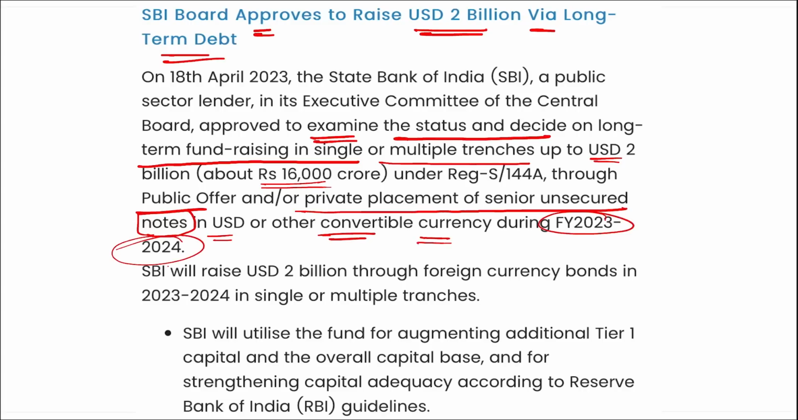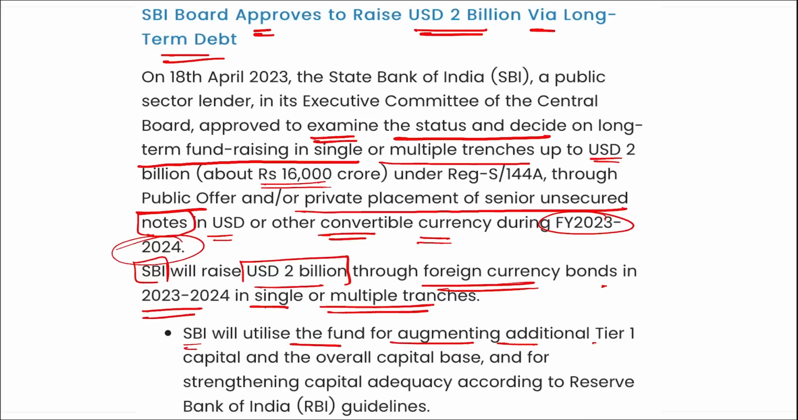Right? Here, SBI will raise $2 billion through the foreign currency bonds in 23-24 in single or multiple tranches. Here, SBI will utilize the fund for augmenting additional Tier 1 capital and the overall capital base and for strengthening the capital adequacy according to RBI guidelines.